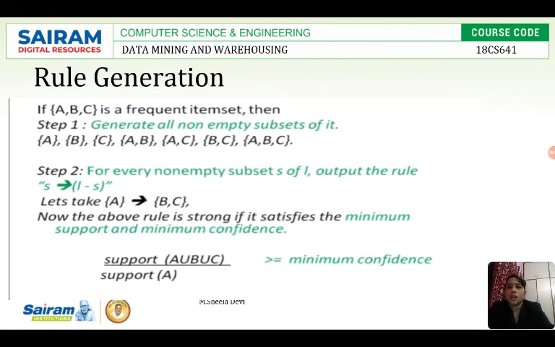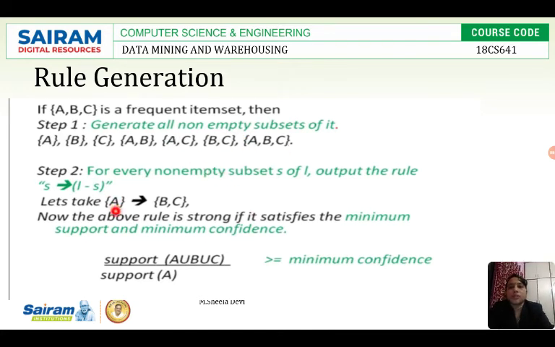Here the item set is A, B, C. With A, B, C, I can generate the subsets A, B, C, AB, AC, BC, ABC. So A is a subset of the item set ABC. So I minus S is ABC minus A. What is ABC minus A? It is BC. This is how we are generating association rules. Similarly, we can generate all the association rules with respect to this item set ABC.